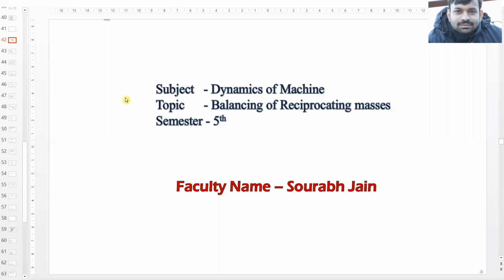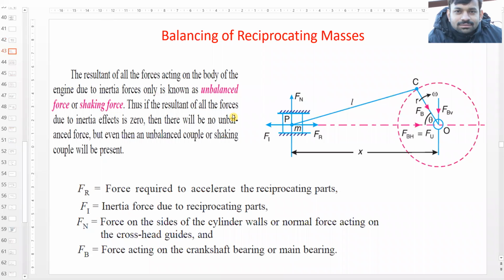And in today's class, we are going to continue our discussion on balancing of reciprocating masses. In previous few classes, we have discussed balancing of rotating masses. In the last class, we started with balancing of reciprocating masses. And in reciprocating masses, we saw how we get unbalanced because of the parts which are reciprocating.